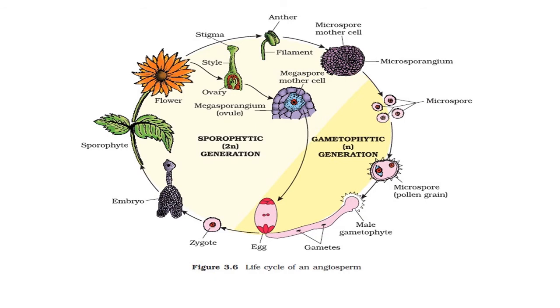At maturity, from the flower, the typical flower structure, they develop male and female sex organs for reproduction purpose. As a male reproductive organ, the unit is anther. You can see here it possesses anther and filament, that is the stamen, the unit of male. The carpel or pistil, the female organ, possesses stigma, style and ovary.